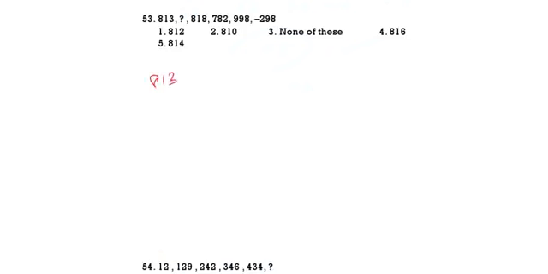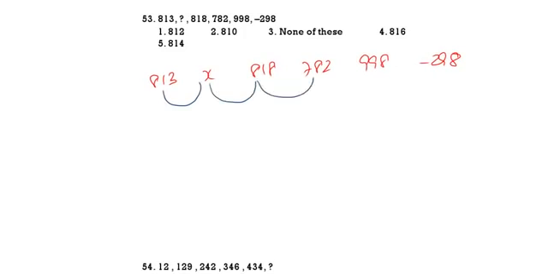813, question mark, 818, 782, 998, minus 298. Last is minus. 813 and x. x, 818. 818, 782. You see the difference. That is 36. That means 6 square. 782, 998. That is 216. That is 6 cube.